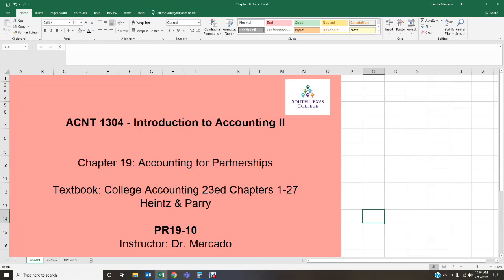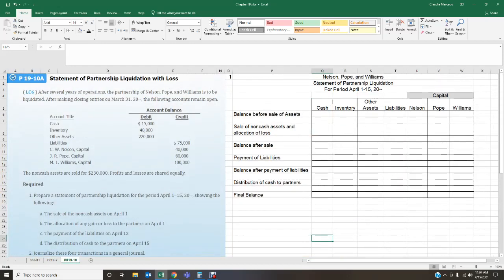Now in this particular lecture, I am going to be going over problem 19-10. This is another long problem. It's a little bit challenging. That's why I decided to go over it with you as well. This problem deals with the statement of partnership liquidation with a loss. So we're liquidating a partnership and we have a loss involved in the liquidation process.